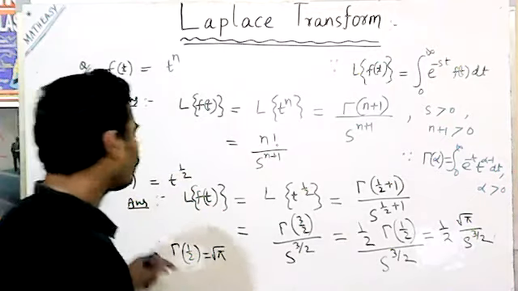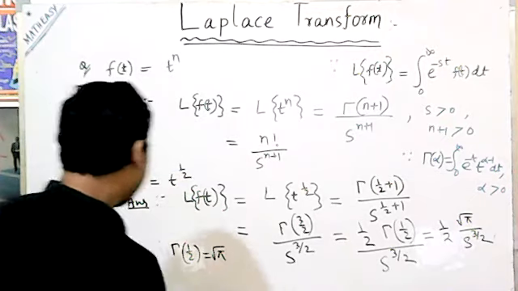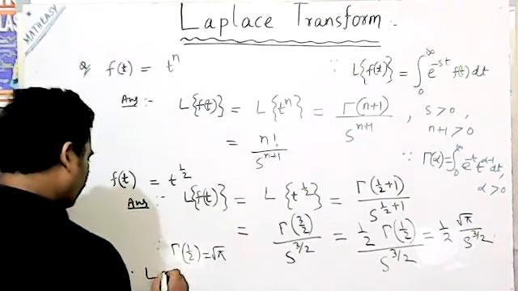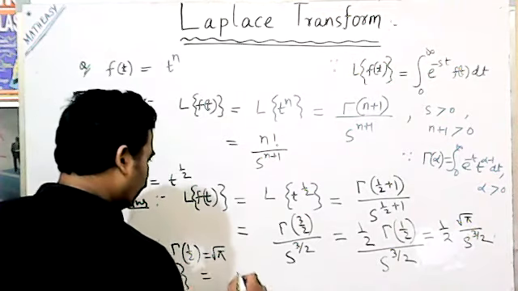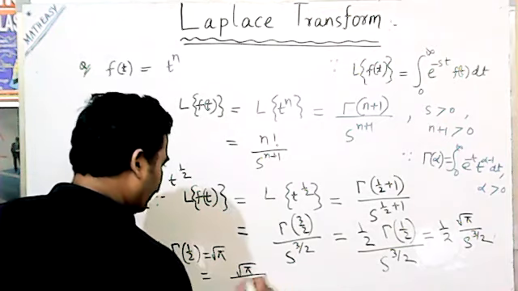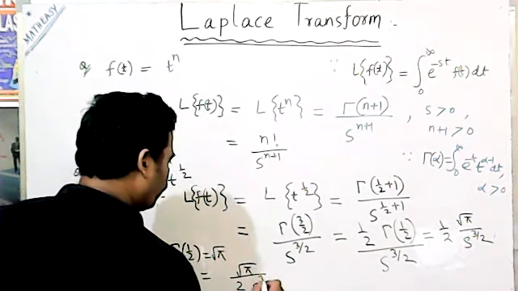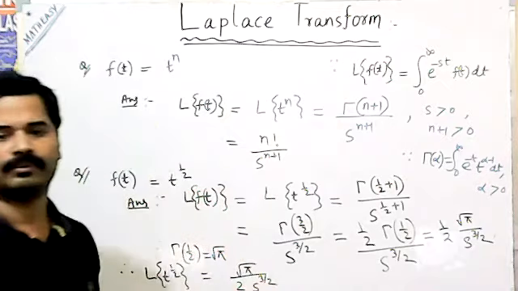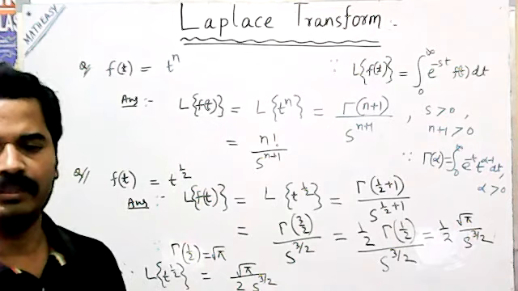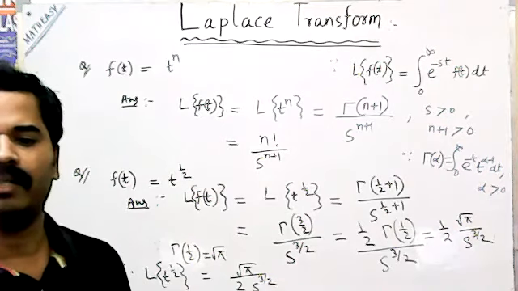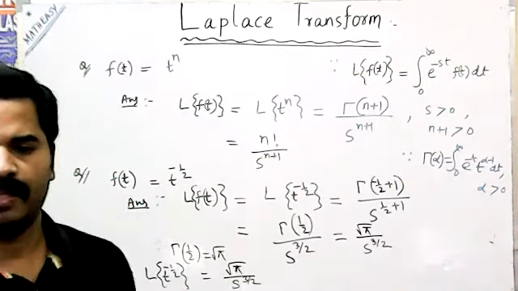So the Laplace value of t to the power half is root of pi by twice of s to the power 3 by 2.